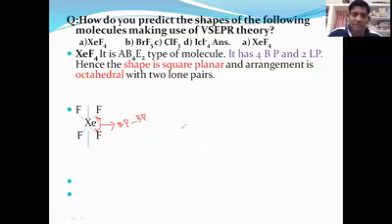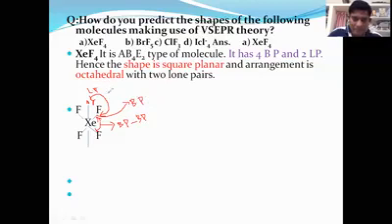Next, here we can have a lone pair. Now this type of repulsive force is between a lone pair and, in between xenon and the fluorine atom, a bond pair.